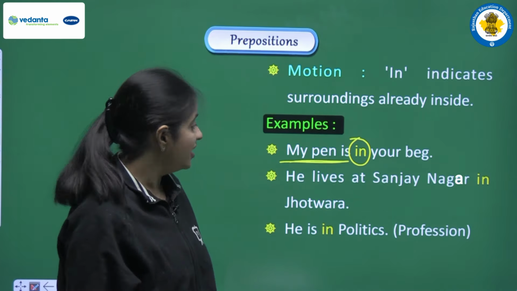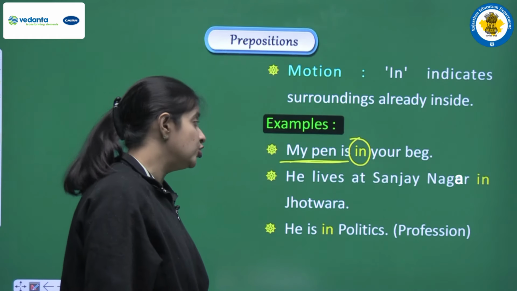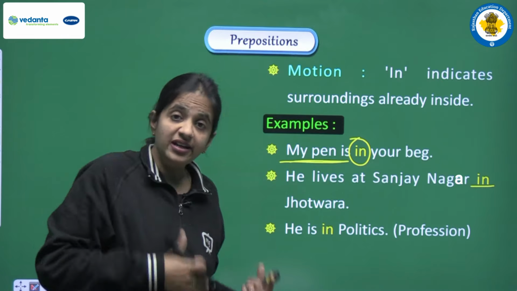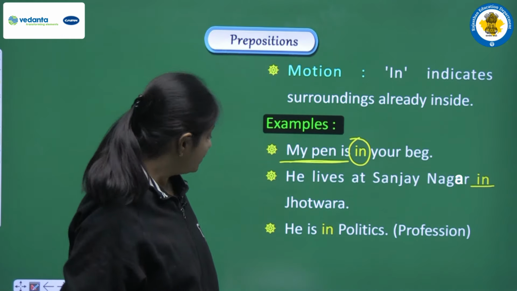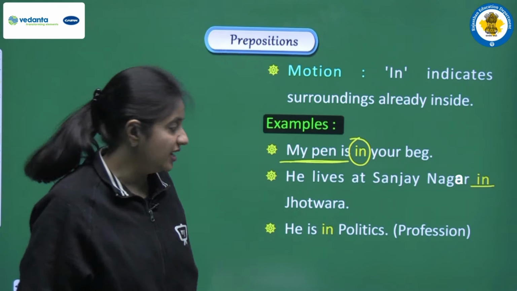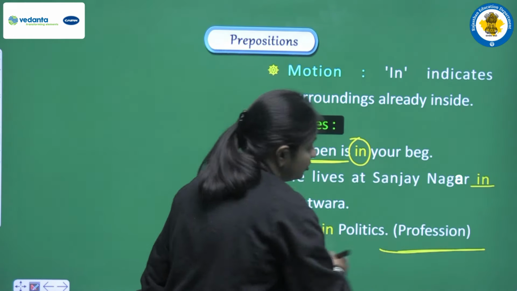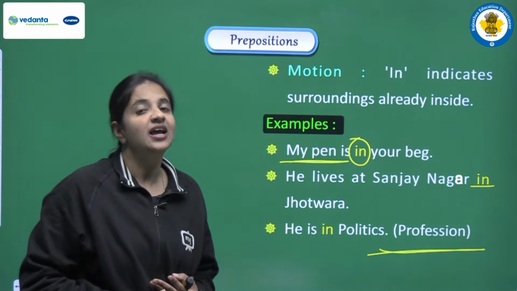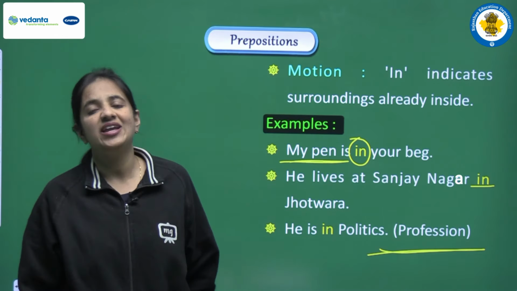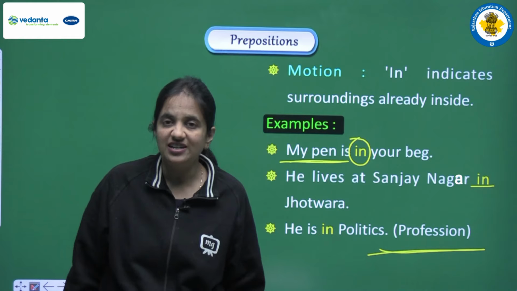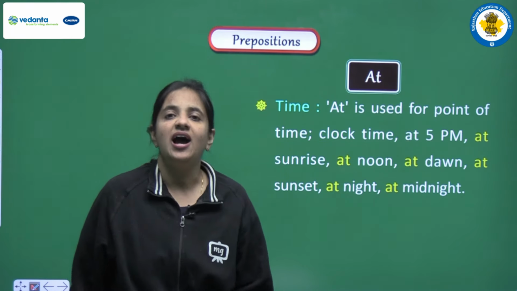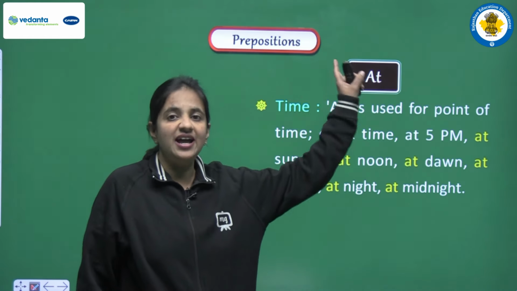Next is he lives at Sanjay Nagar in Jhotwada. So here also we are talking about this thing that already he is living here, okay. Next is he is in politics. So in this sense also we can use in, and here we are trying to show the profession of some person, and we are saying that he is in politics. So in this manner also we can use this preposition, that is in. Clear?